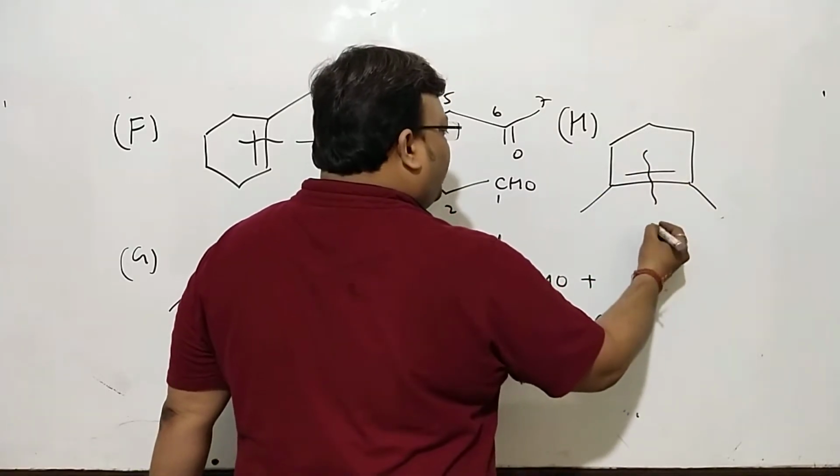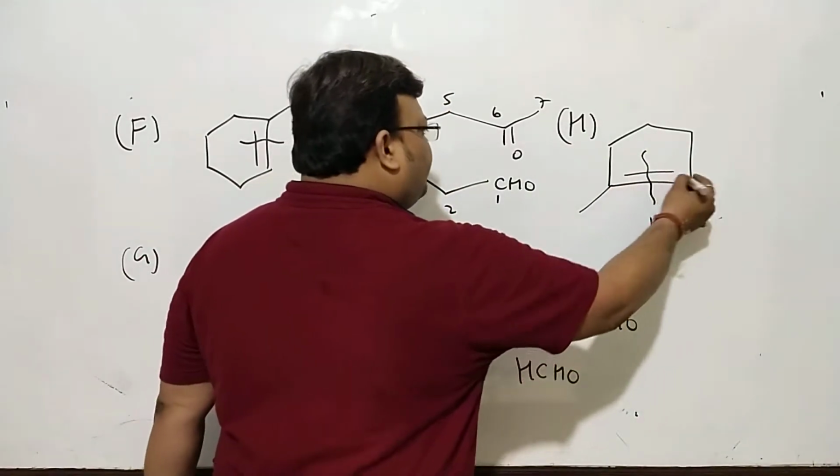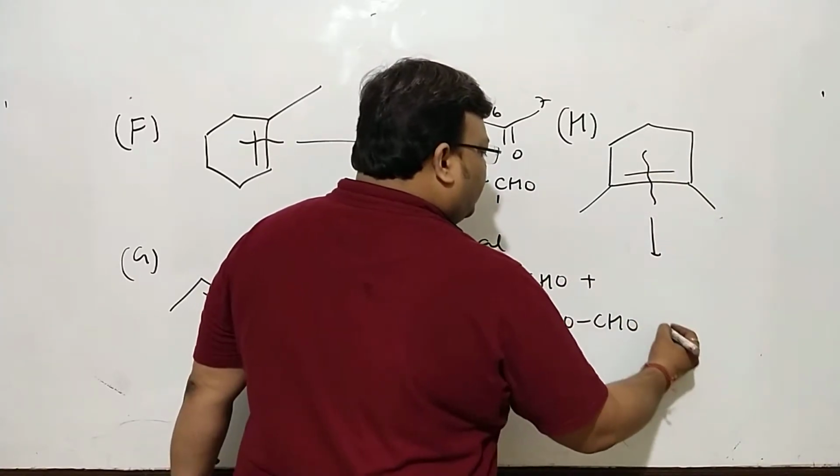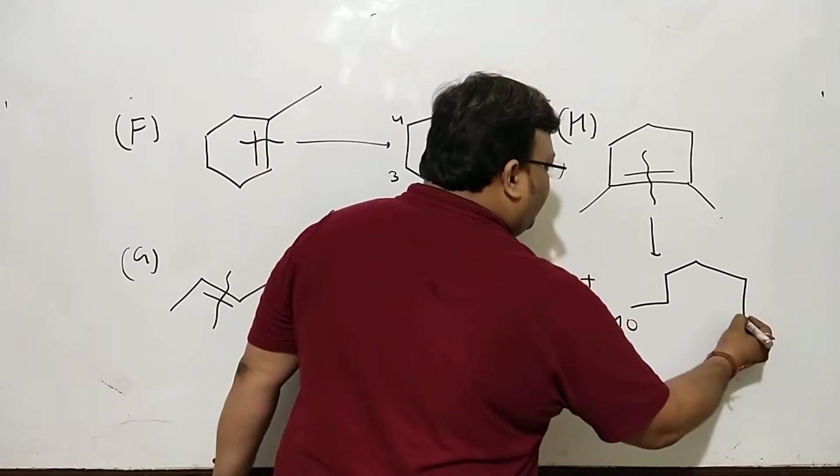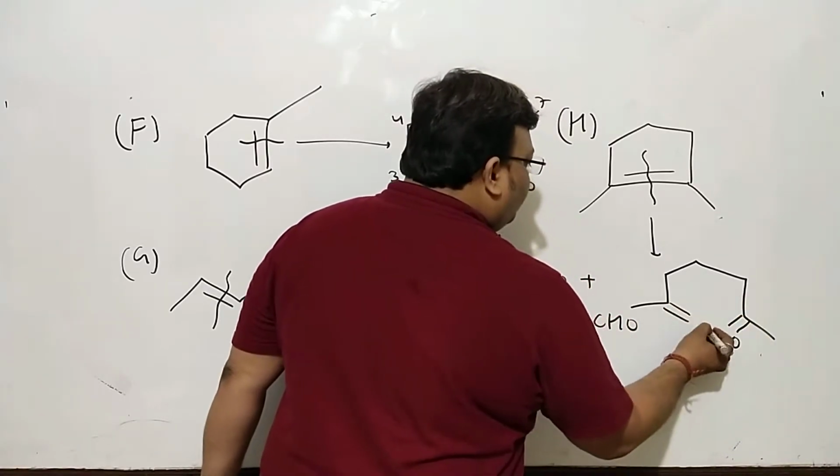You break it this way, you break it this way, and you realize you'll have 2 ketonic groups at both the ends, and the product might look like this. So we want to now name it again.